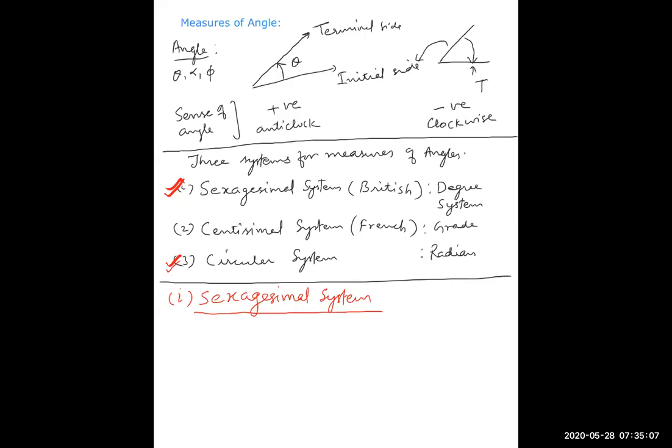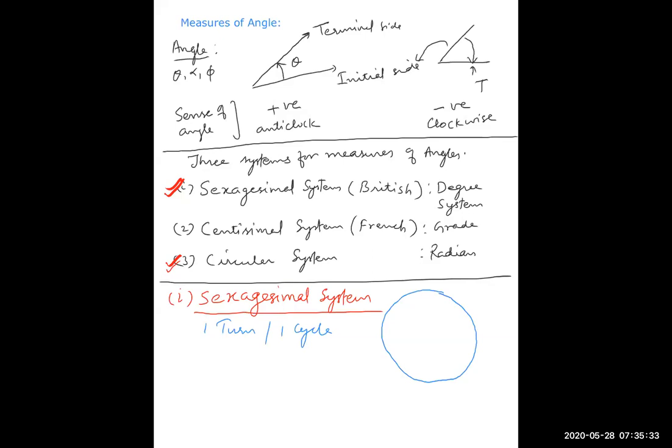In this system, or in all systems, first of all, one turn. You must understand this word, what is the meaning? One turn or one cycle means this complete revolution, full.